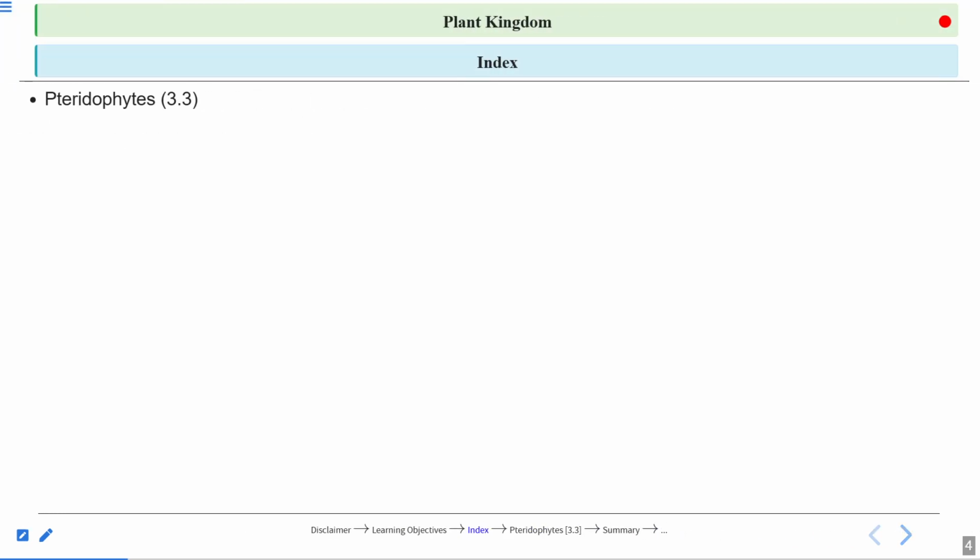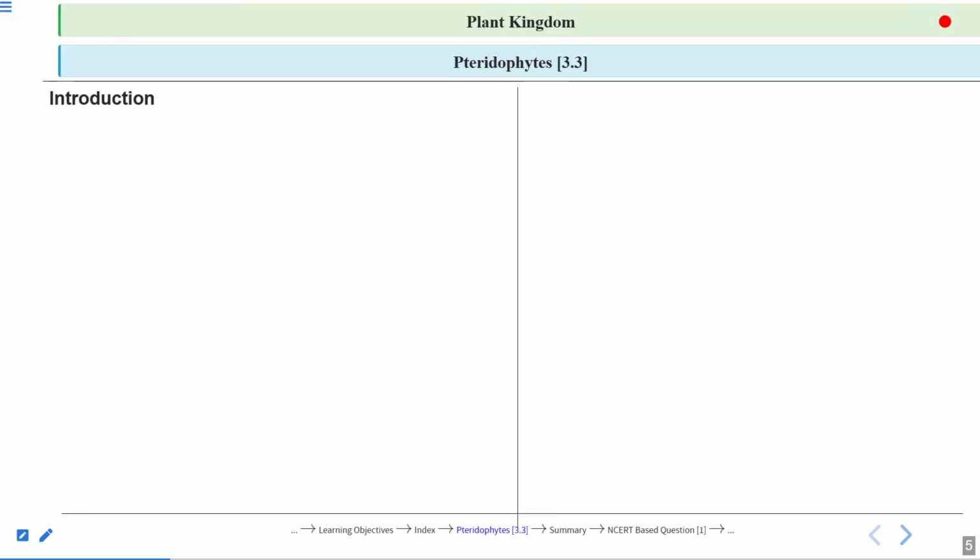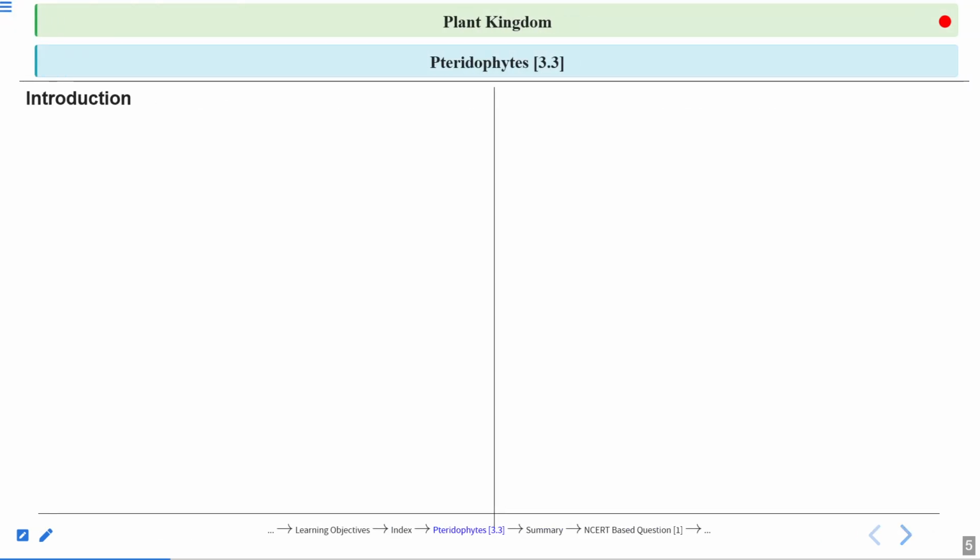And what we are going to study today is pteridophytes. Then we will have a summary of today's lecture. There will be some NCERT based questions, keynotes, and some interesting questions that you will solve on your own. So without wasting any time, let us start today's session.